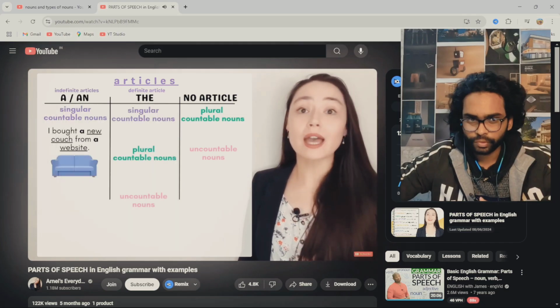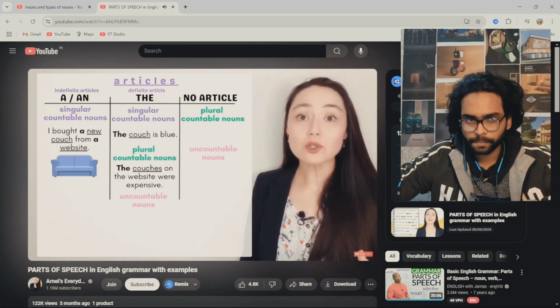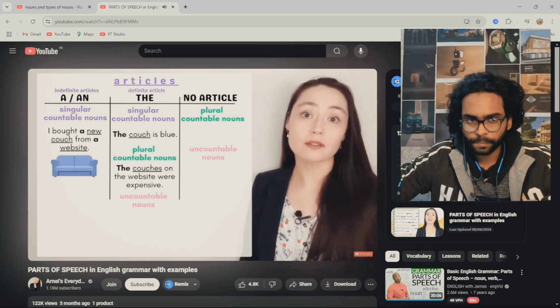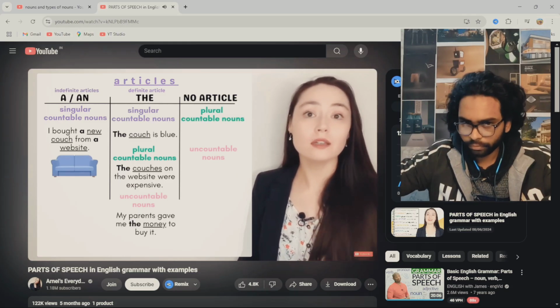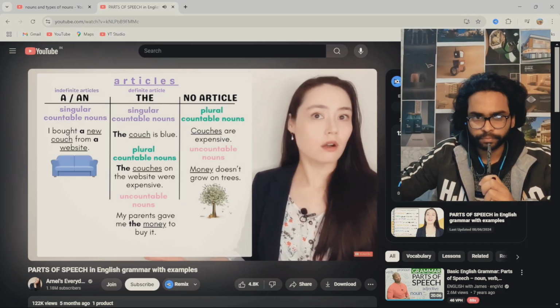I bought a new couch from a website. The couch is blue. The couches on the website were expensive. My parents gave me the money to buy it. Couches are expensive. Money doesn't grow on trees.